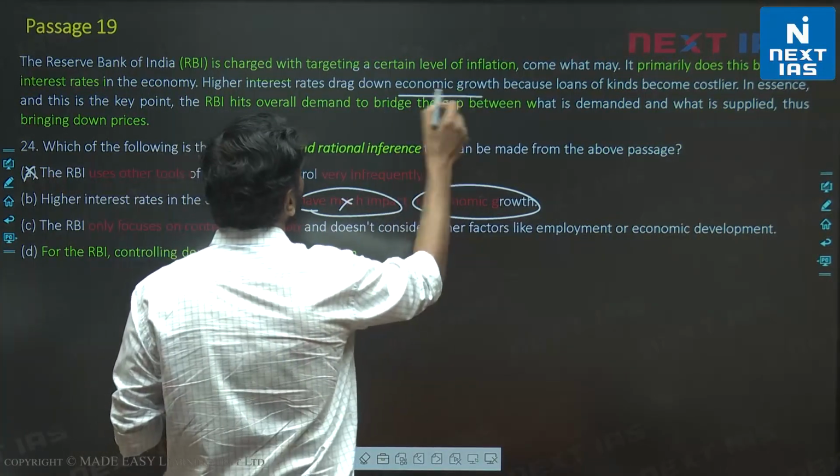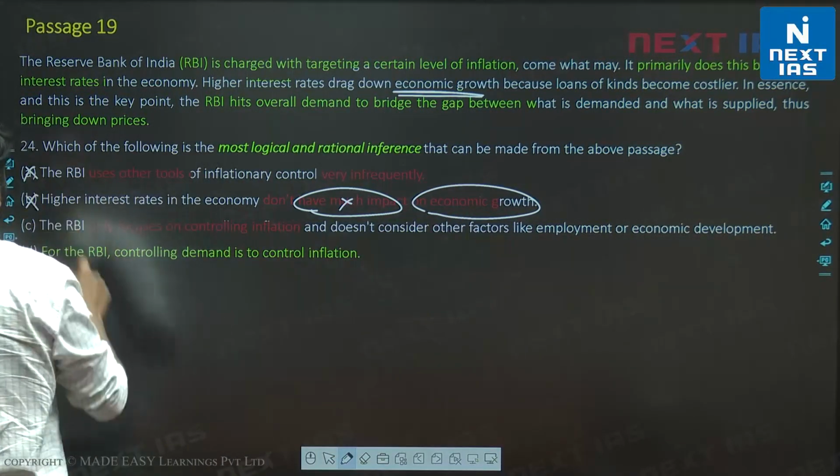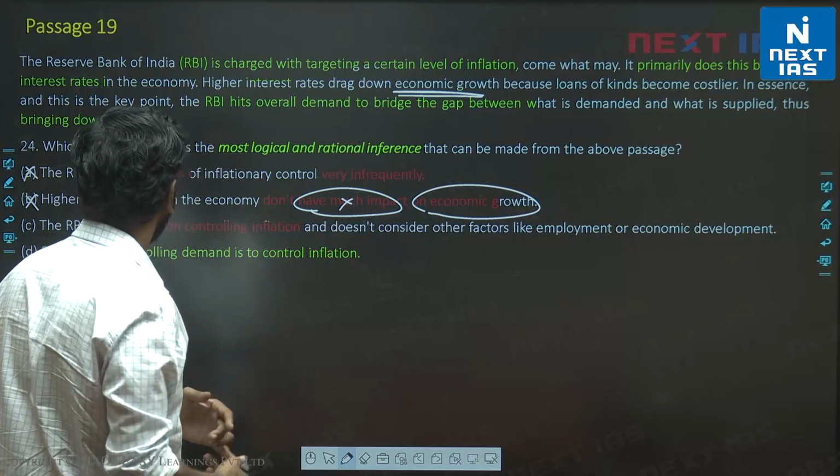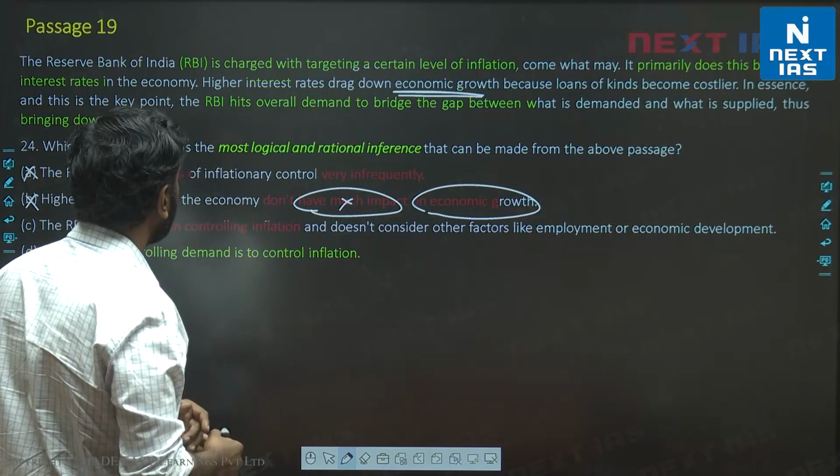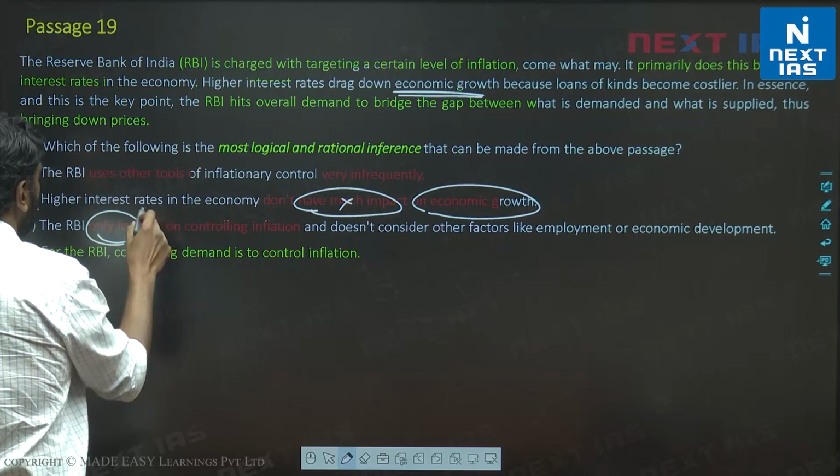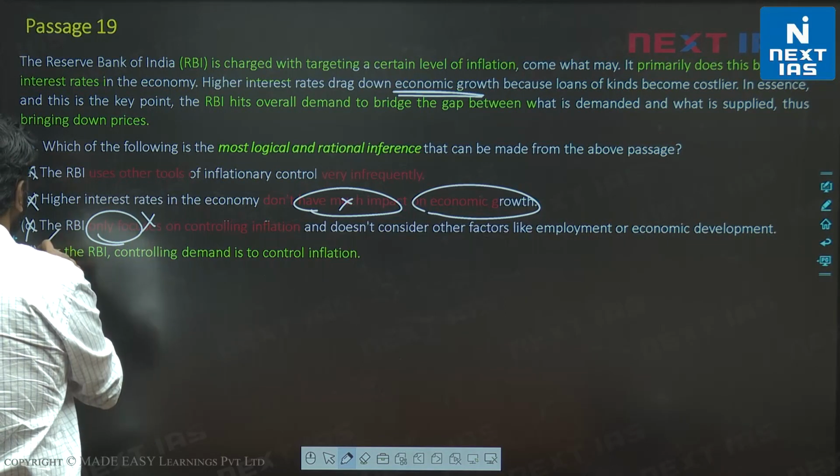We are told it affects economic growth here. So, B is invalid. No one would have gone with B. Let's look at C. The RBI only focuses on controlling inflation. So, only focuses on controlling inflation is invalid. D is the correct choice.